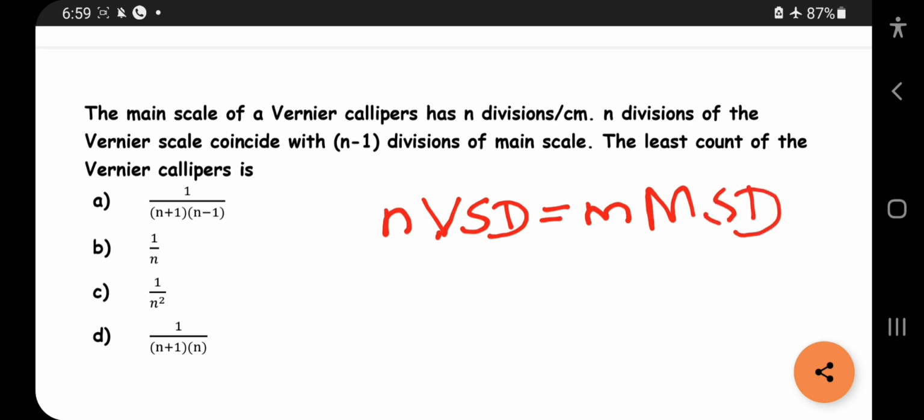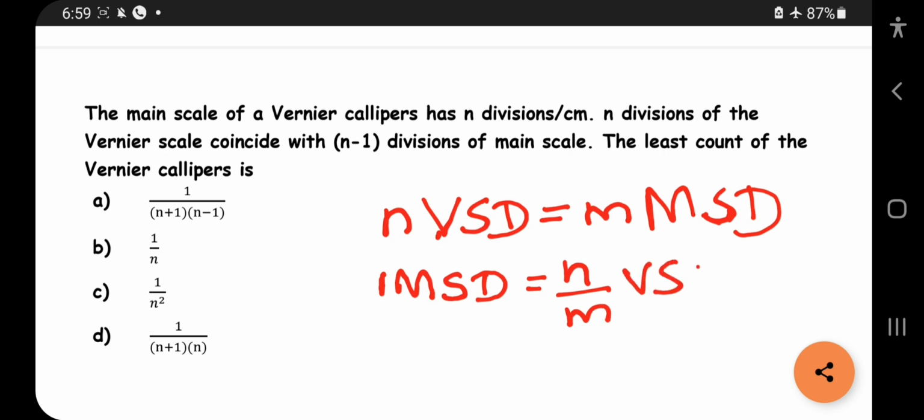This is the thing you should always remember in your mind. So what is least count? If you divide by n on both sides, m on both sides, you will get 1 MSD is equal to n by m VSD.